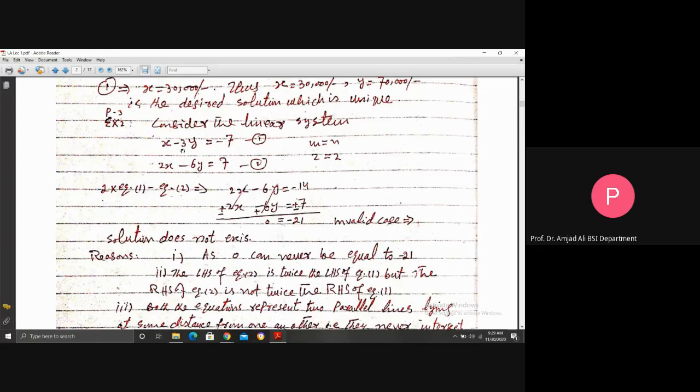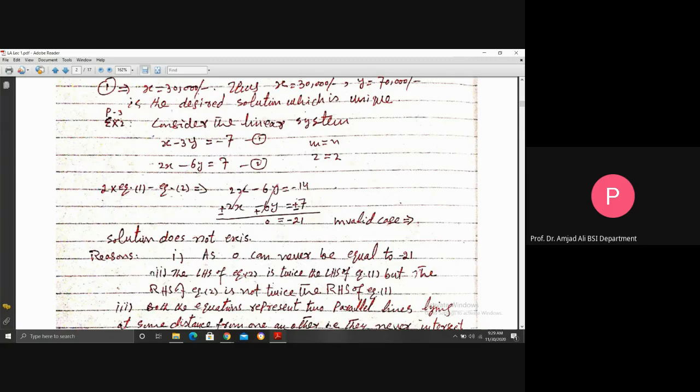That is 2x minus 6y equals minus 14, and this is 2x minus 6y is equal to 7. By subtraction, the left hand side is cancelled, which gives you 0, but the right hand side is minus 21, which is an invalid case. You see, 0 equal to minus 21 is invalid. Solution does not exist due to this invalidity.